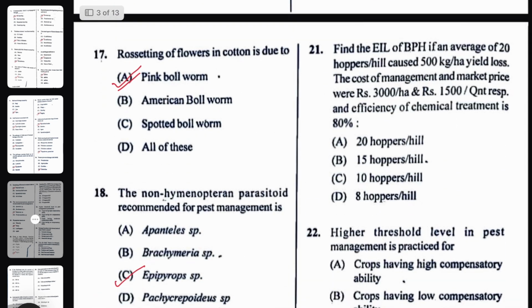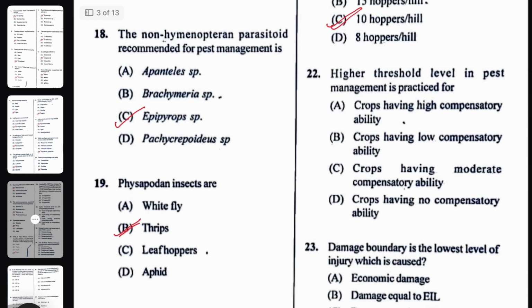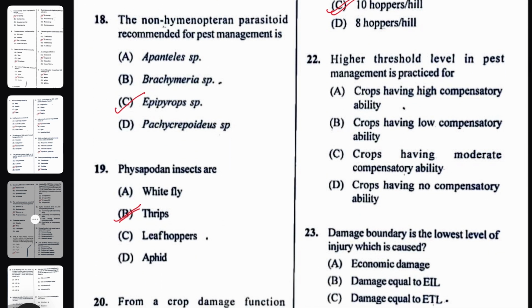Next question. Again, another solution, like calculation type question. Find the economic injury level EIL of BPH if an average of 20 hoppers per hill cost 500 kg per hectare yield loss. The cost of management and market price were 3000 rupees per hectare and 1500 rupees per quintal respectively, and efficiency of chemical treatment is 80%. So again, this is a complex calculation. Here the probable answer will be 10 hoppers per hill.